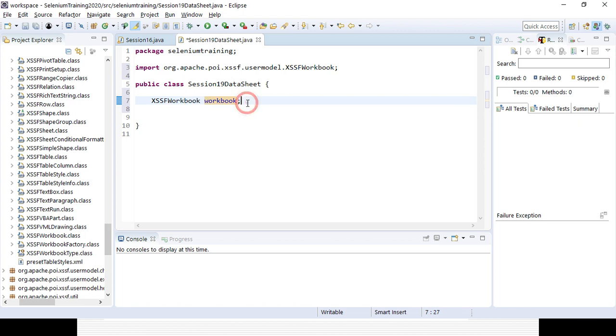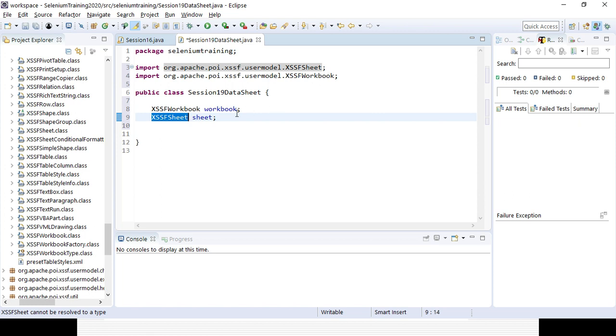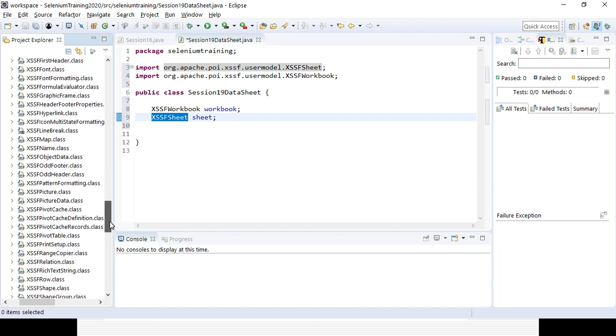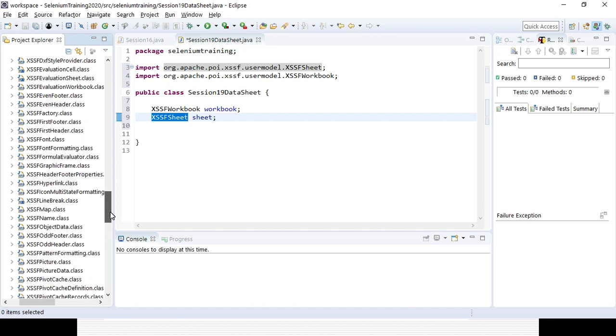Then I will be creating another variable for worksheet, XSSFSheet. So you need to use that same term, sheet, worksheet. This is the global variable I can declare, so that any time I can use it. That is the reason we should create those global variables. So you already know a local variable will be only applicable for the method level, but a global variable will be used at the class level.